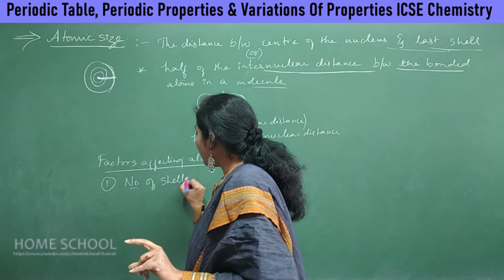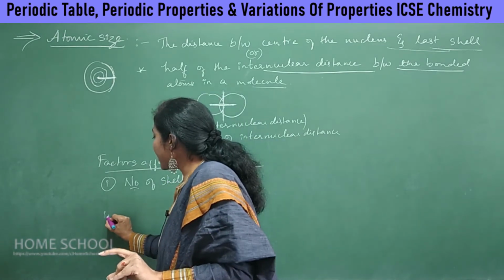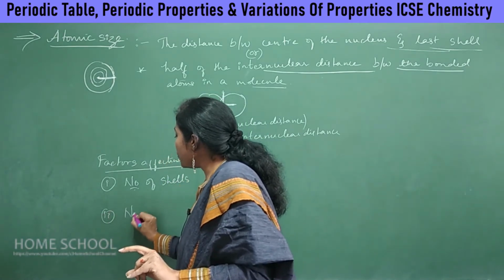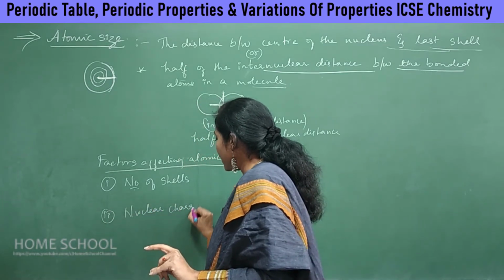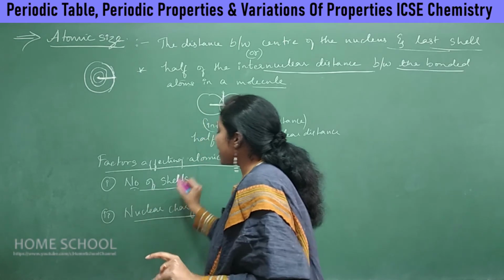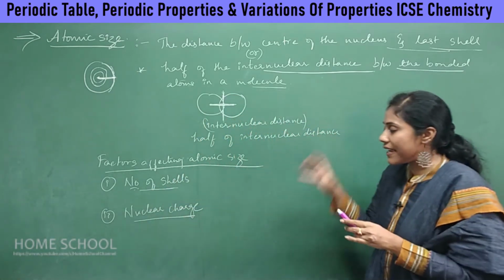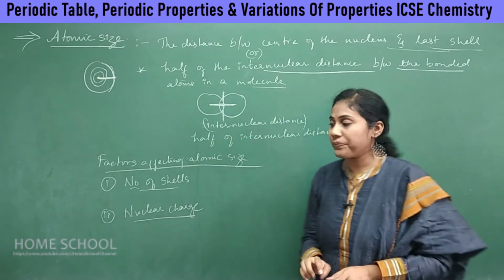And the second one: atomic size also depends on nuclear charge.